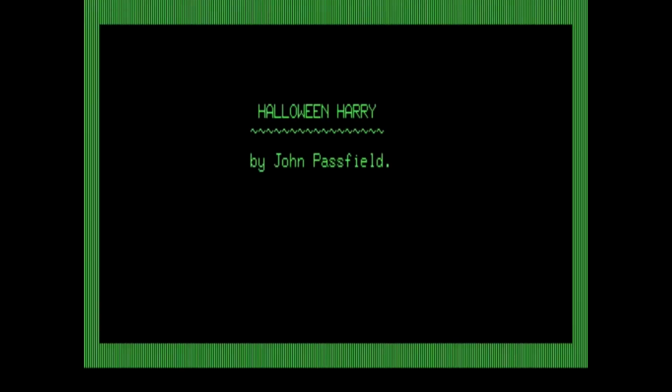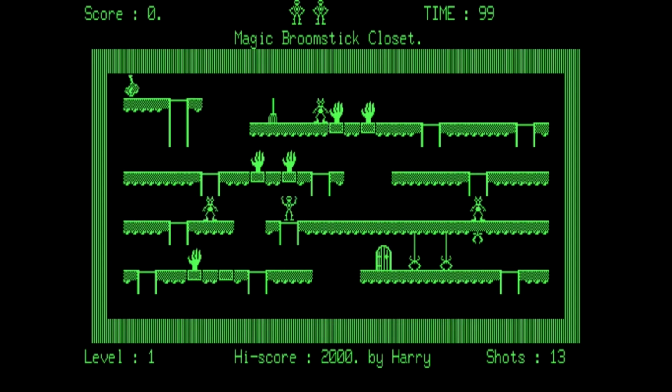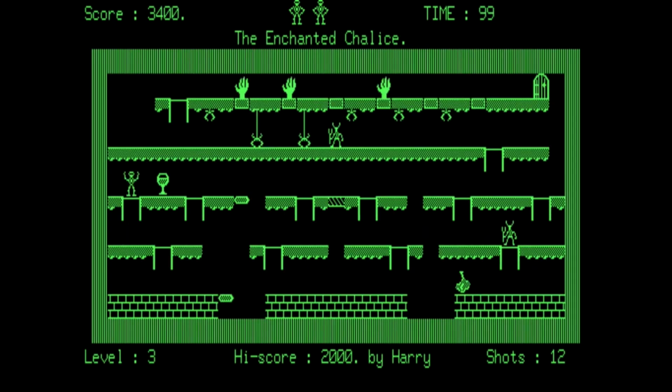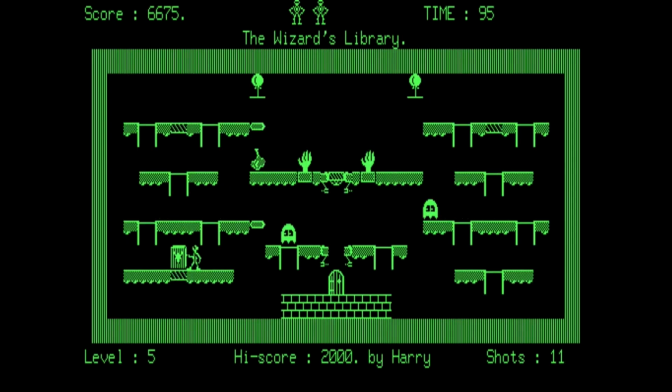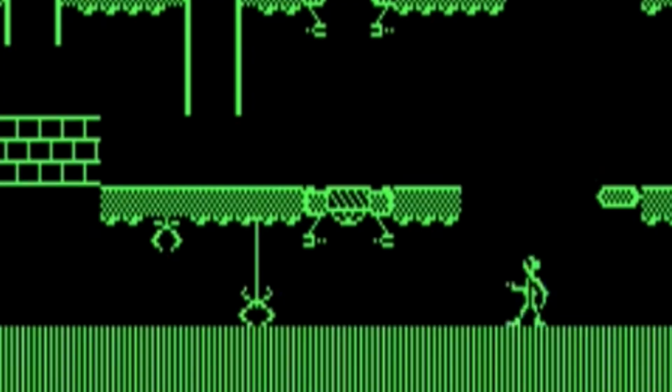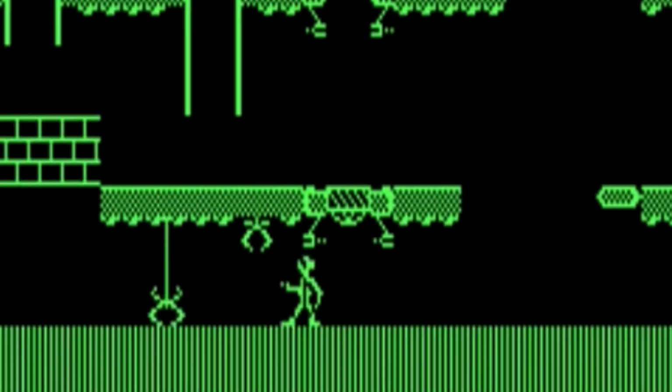So 1985 was the actual year that I made the first Halloween Harry game. That was the year that Ghostbusters came out. I was inspired by the movie, even though I hadn't seen it yet, but I knew it was all about ghost busting and chasing ghosts and that sort of stuff. I thought that'd be great to make a game about. So that was the impetus for me making my first original game. And in that first Harry game, Harry was a ghost hunter, armed with a garlic blaster to kill the ghosts and zombies.